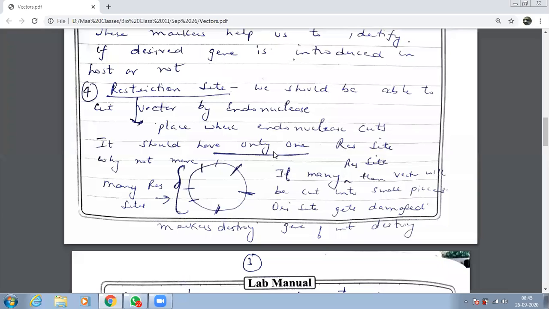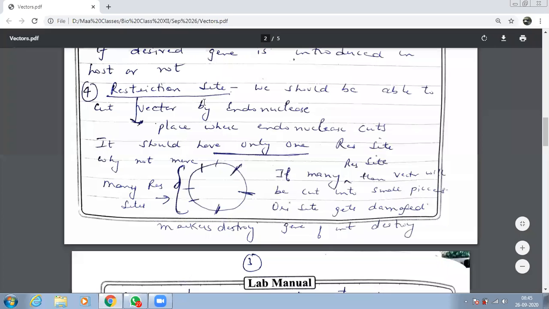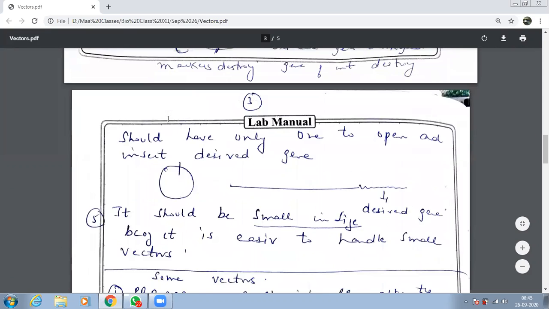Later I'll be taking up an example. The first artificial clone vector that we made has 8 restriction sites in it. I'll be coming to it very soon. So have you understood the fourth thing? Restriction site means the place where endonuclease cuts. Each vector should have one restriction site so that your endonuclease is able to cut the vector. So this is the fourth thing which every vector should have.